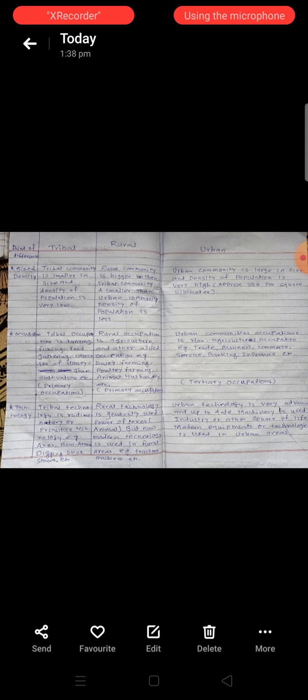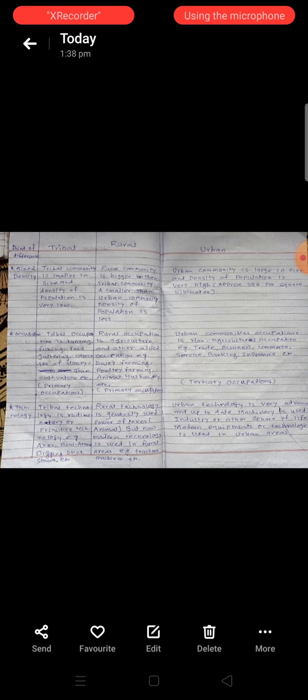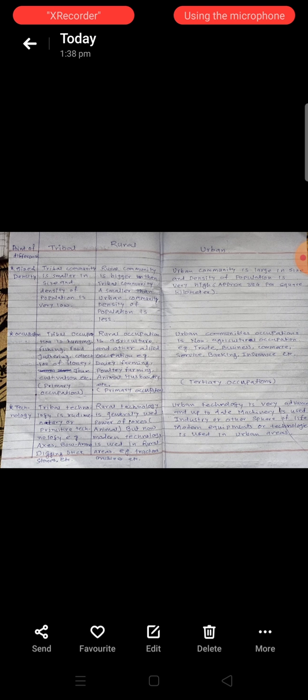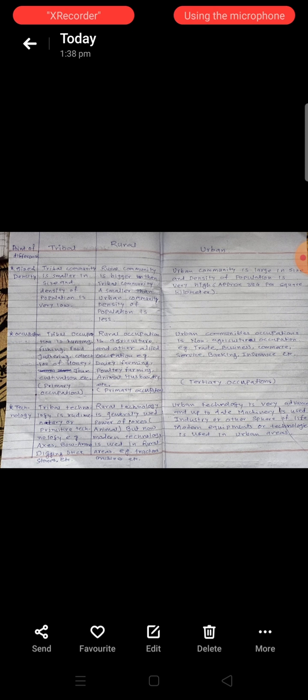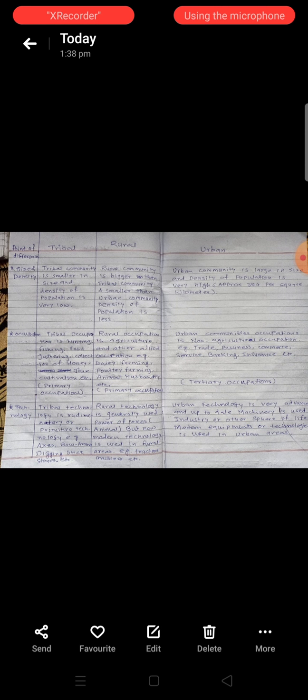Jhum cultivation means cultivated land, where a particular area is divided, in forest areas, by cutting the trees, sowing the seeds and making some food. This tribal occupation is a primary occupation, based on very simple occupations. For example, as we already said, hunting, fishing and food gathering.